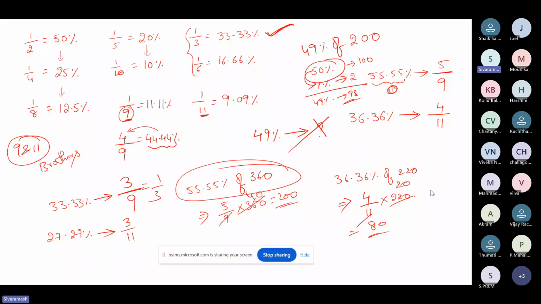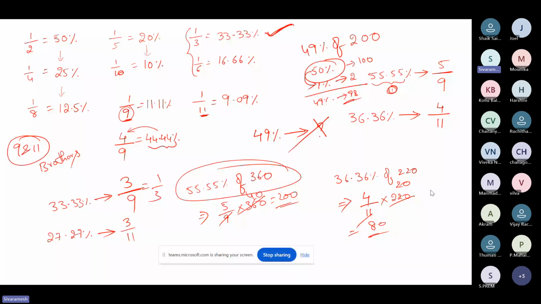Okay. So I'll just give you 1 minute. Make sure that you all write these particular things in your notes. It is very, very important. I'm stressing the point. These conversions will decide how much you understand the percentage concept.